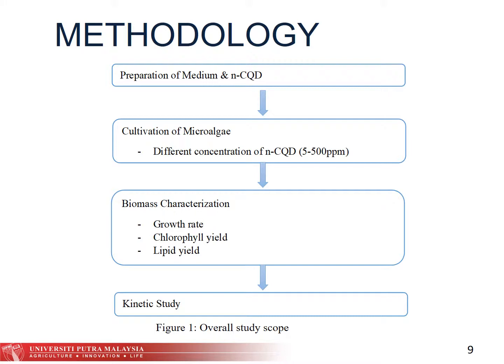There were 7 samples prepared with different concentrations ranging from 5 to 500 ppm, including the control sample. Next is the biomass characterization, which involved the calculation of growth rate, the chlorophyll yield from each sample, and also the lipid yield. And lastly is the kinetic study.